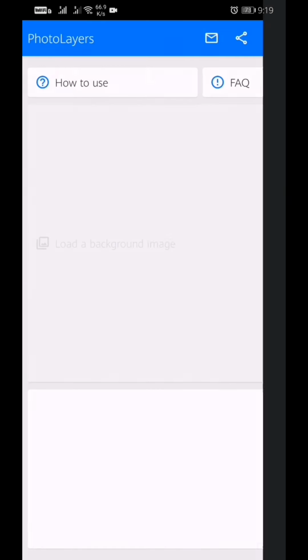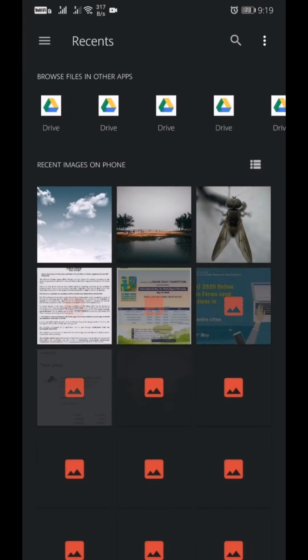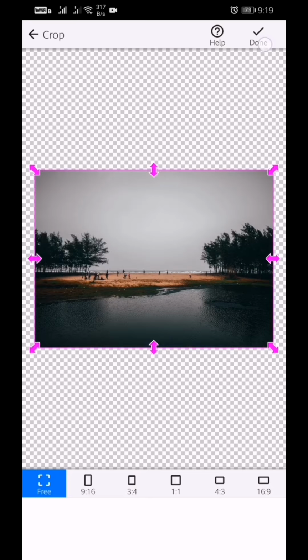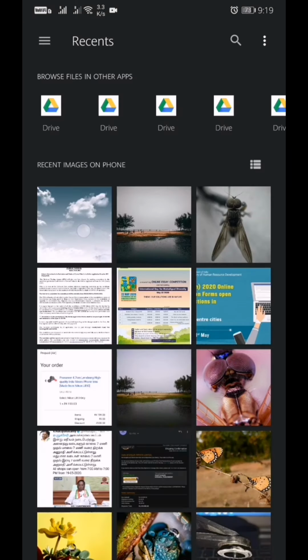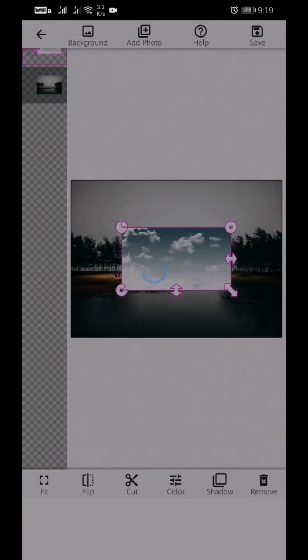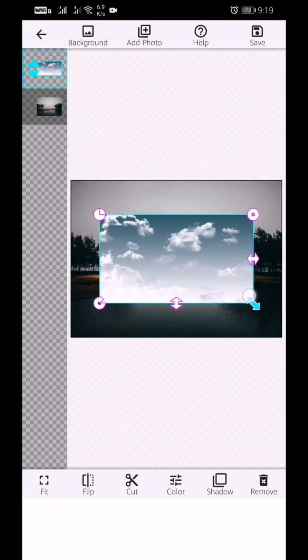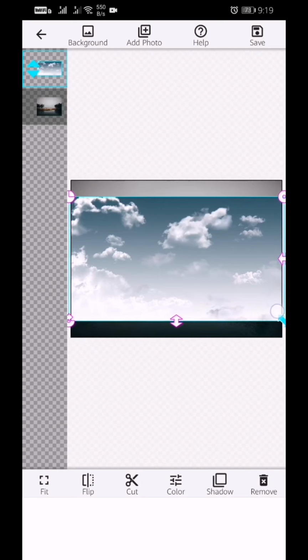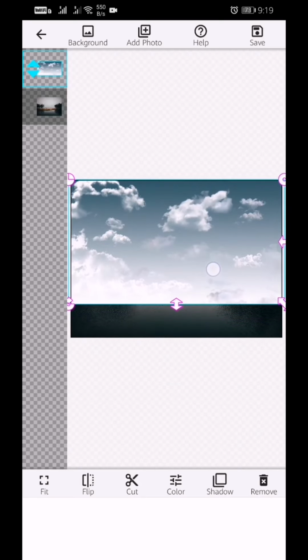Next we will go to the Photo Layers app and we will load this one, and then we will add our sky, this one. Okay, currently it is not looking that good, so we will just keep it here.